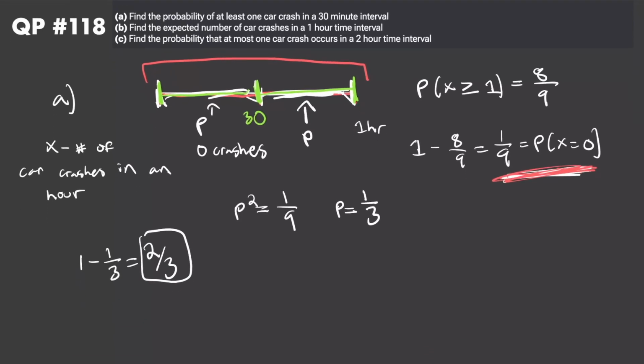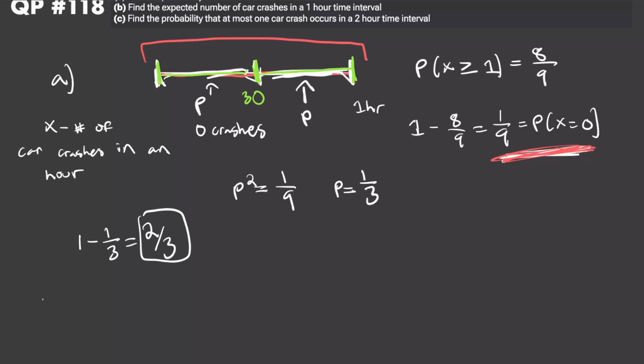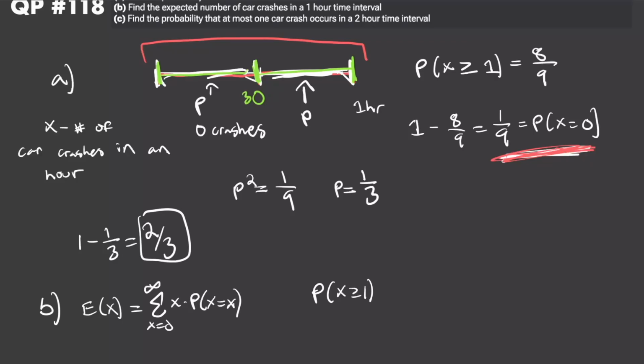Okay, so now for part B, we want to find the expected number of car crashes in a 1 hour time interval. We know that any number of car crashes can occur within a time interval, so we have the sum from x equals 0 all the way up to infinity of x times the probability that x is equal to that value. And the question tells us that the probability that x is greater than or equal to 1 is 8/9, so we know the probability that x is equal to 0 was equal to 1/9, remember?